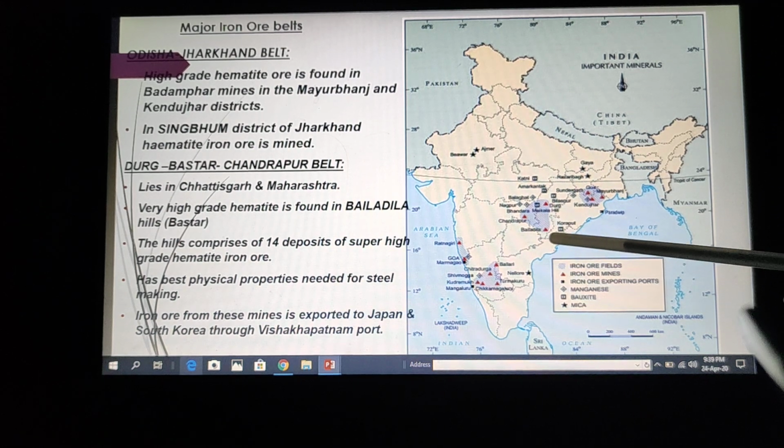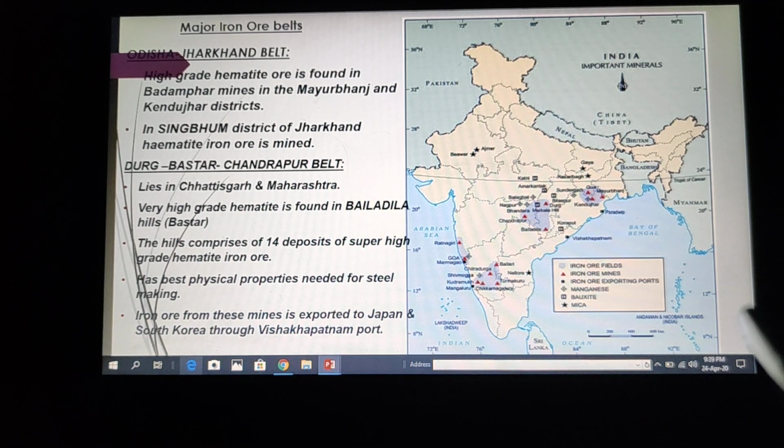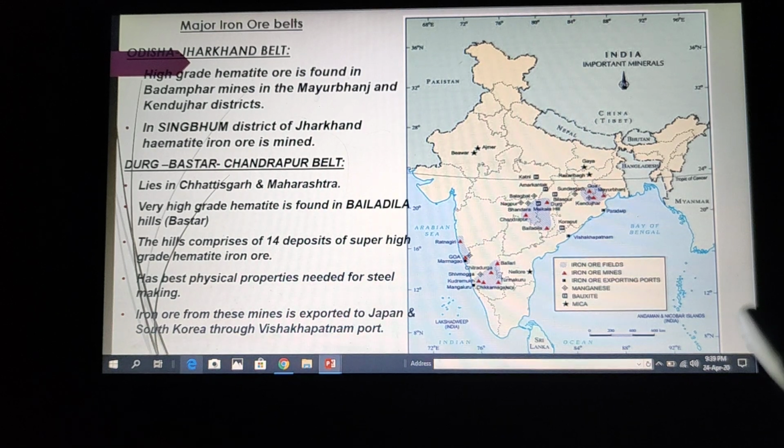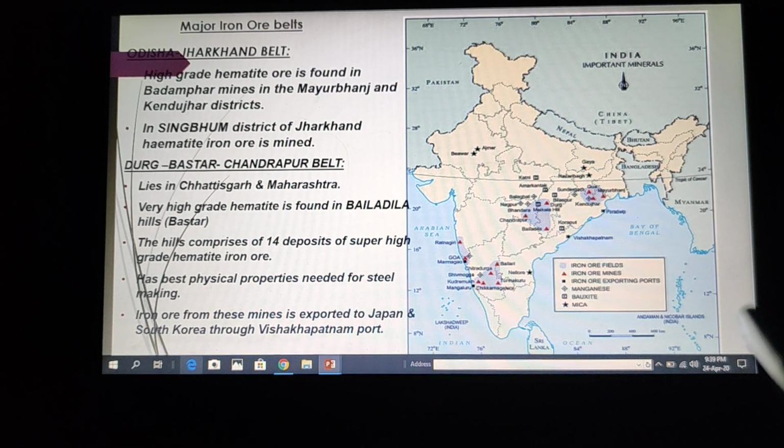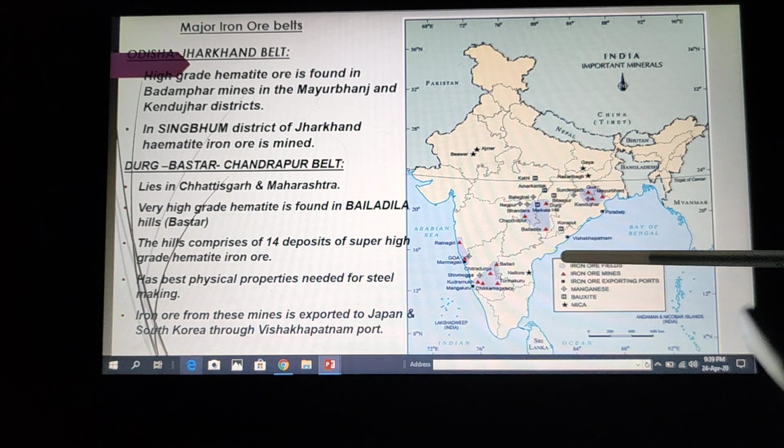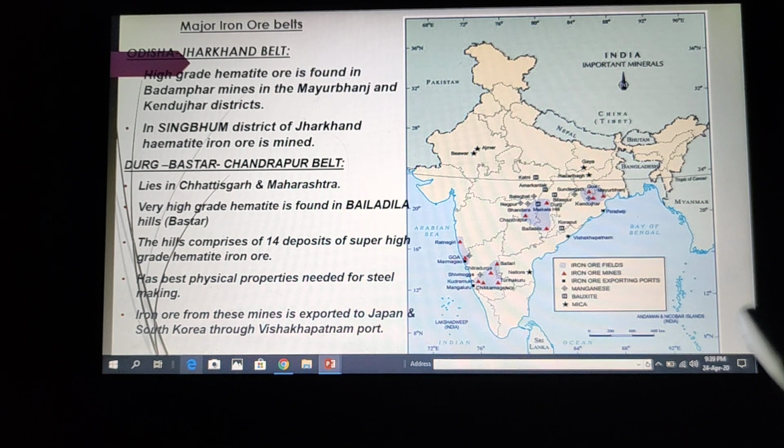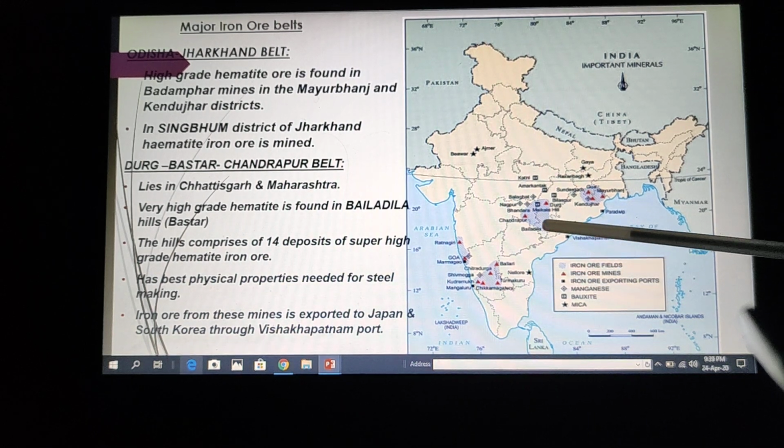Now this hill comprises 14 deposits of super high grade hematite iron ore, and it fulfills the need for steel making. Whatever properties are needed for the manufacturing of steel, they are fulfilled by the iron ore found in Bailadila Hills.